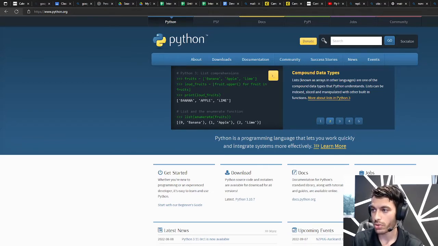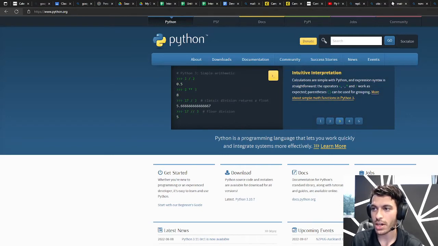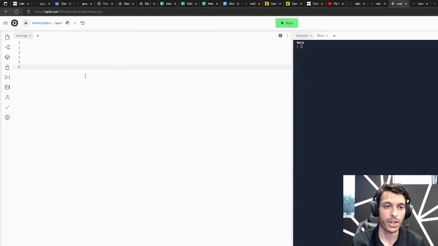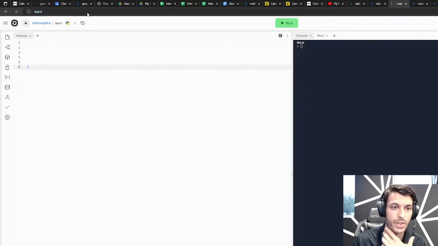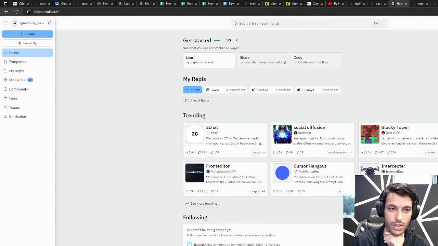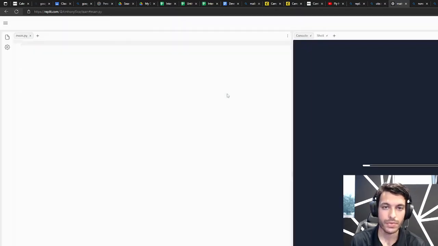If you don't want to go through this entire installation process here, well, then you're in luck. You would come here to REPL.it. To sign in, you'll just type in REPL.it and click enter, and then you just have to make an account right here and jump right in, just like this.